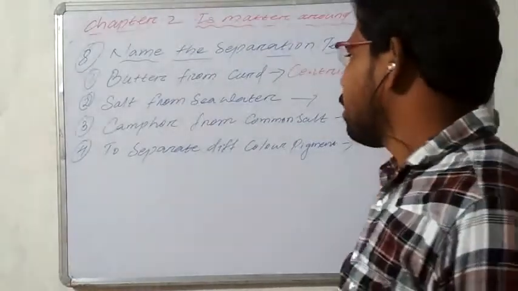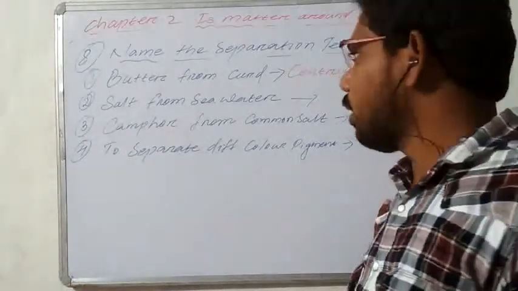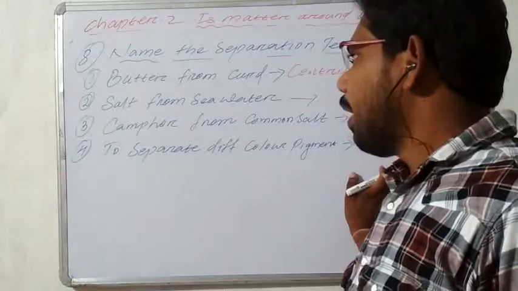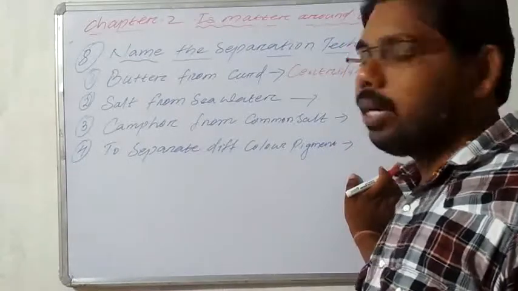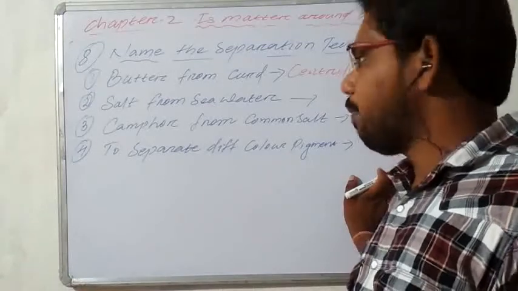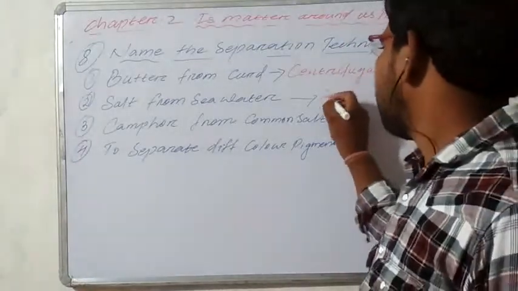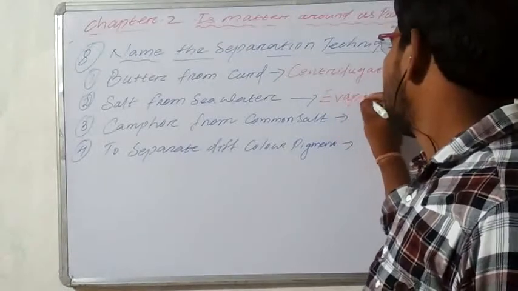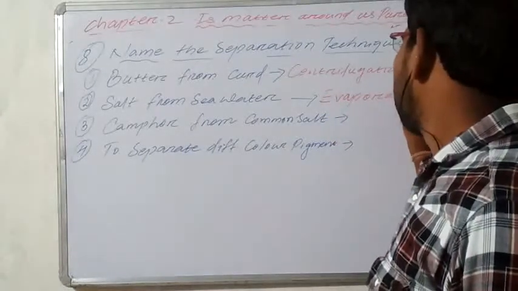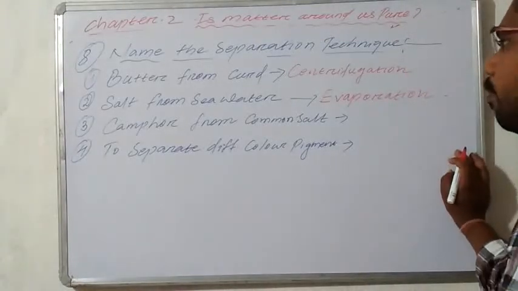And the next technique is salt from seawater. Okay, all of you know that seawater contains salt, that is the common salt NaCl, and we have to evaporate or boil it. We boil the seawater, then the water will evaporate, and finally we get salt. Okay, and this process is known as evaporation. And by the crystallization process we also get a pure sample of salt.